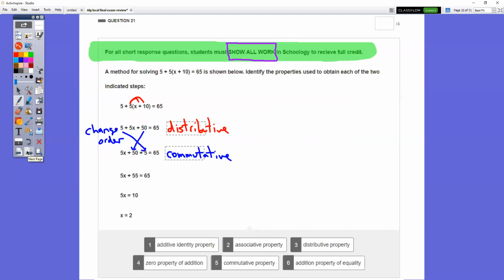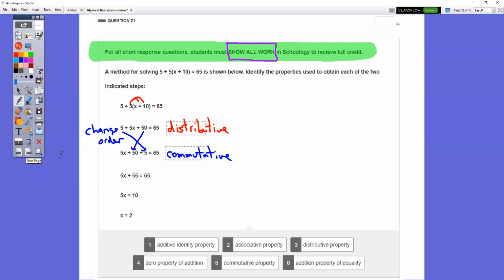Now we get into the short response. Remember, these were out of 4 points each. In Schoology, those of you who did the assignment, I left you very detailed feedback on the questions that you got wrong. Please, please, please, in Schoology, make sure that you read that feedback. It took me like an hour and a half this morning to go through all of them because I did leave you feedback for the questions that you got wrong, and things that you needed to change, and things like that.